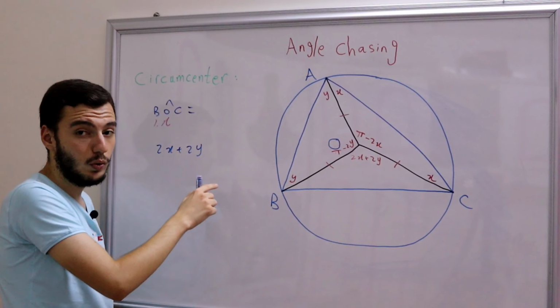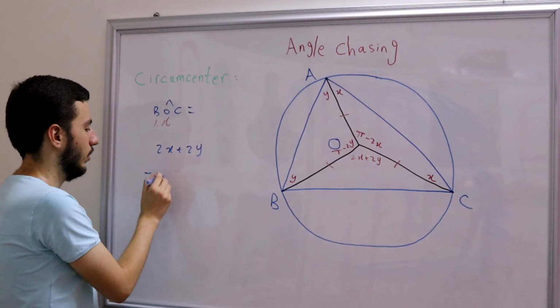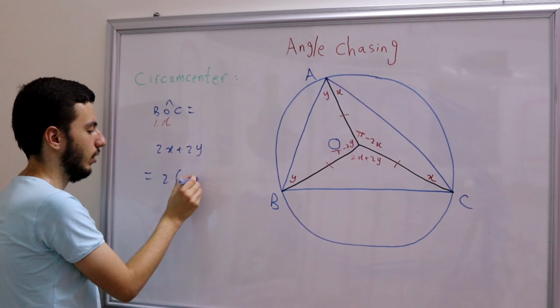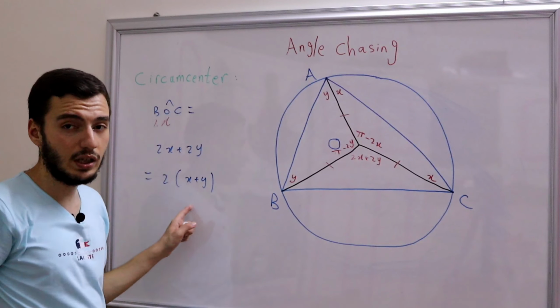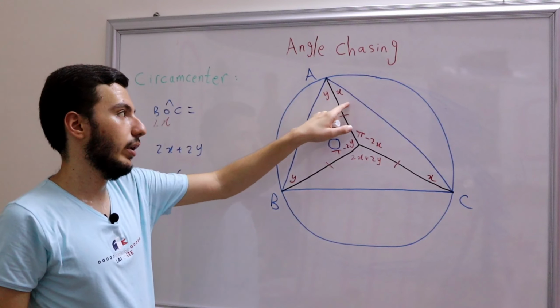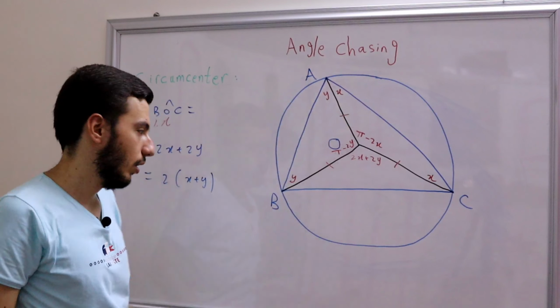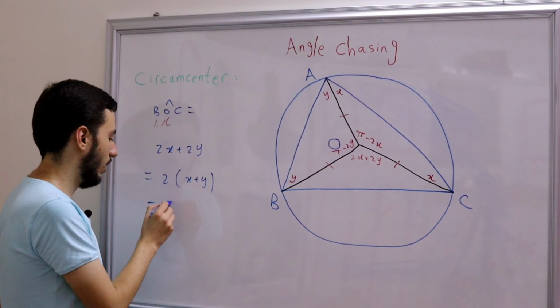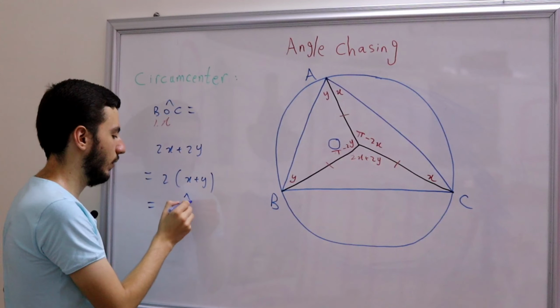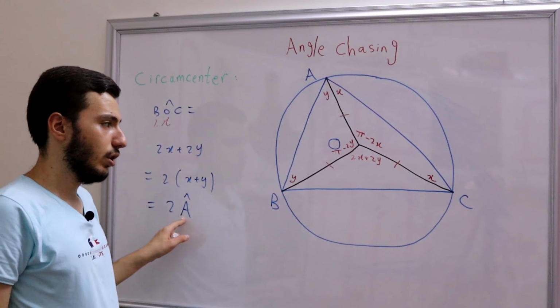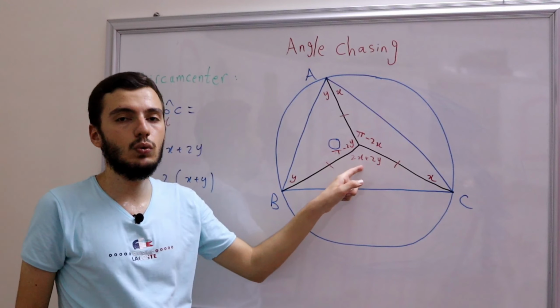Of course, we can take 2 as a common factor here. So 2 times x plus y. And guess what? What is x plus y? Well, take a look here. X plus y is A, right? That means we're done. That means that this is 2 times A. And that means, ladies and gentlemen, that BOC is simply 2A.